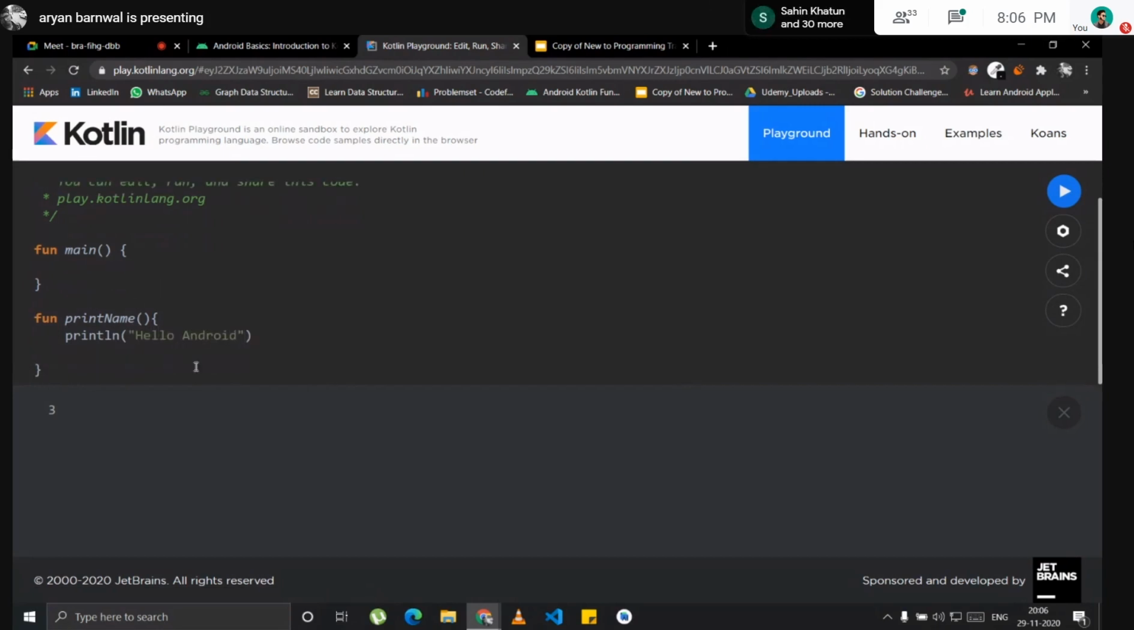To run this function, I should call it in the main body. So I will just call it here. What's the name? Print name, and it will print. I need the parenthesis. So it should work right now. Yeah, hello world. The function can take parameters to do jobs, like I will show you. I will change the name here.